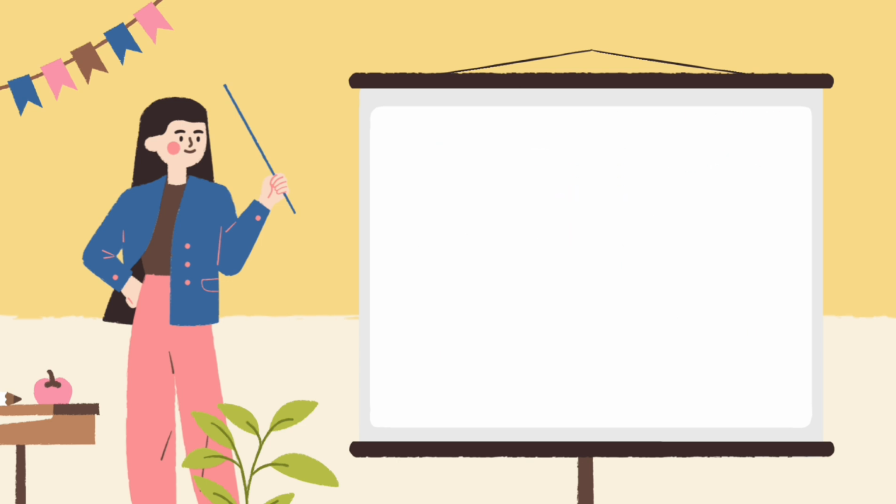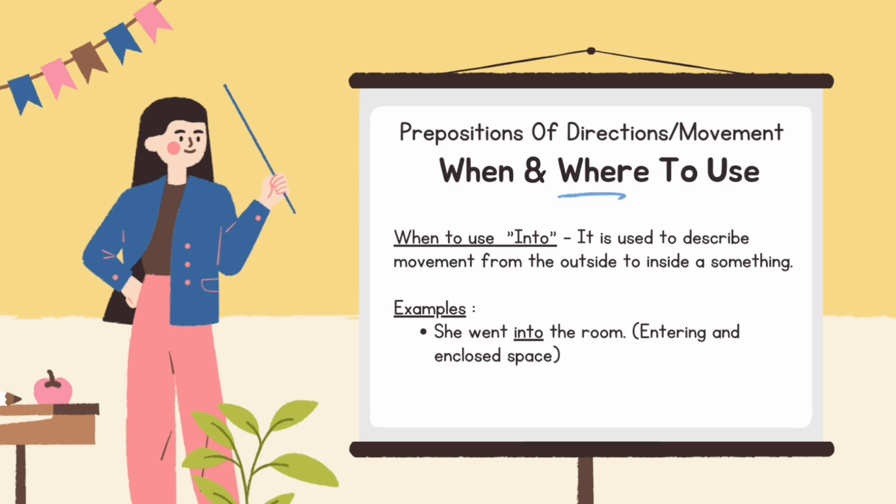Movement to a surface. When and where to use into. It is used to describe movement from the outside to the inside of something. Example: she went into the room, entering an enclosed space.